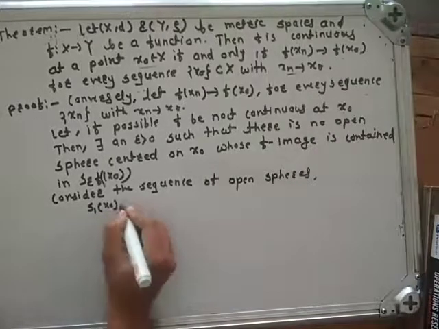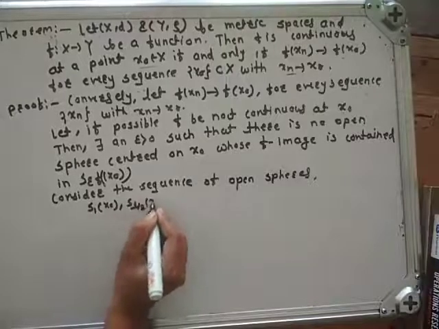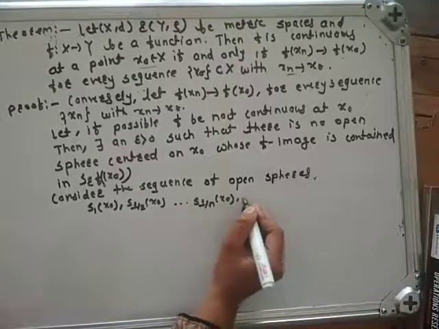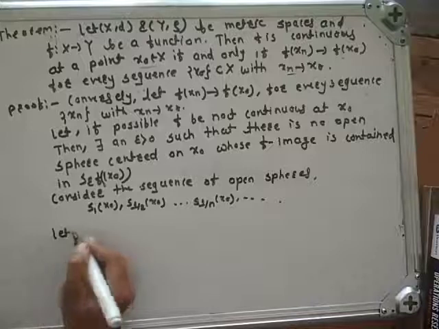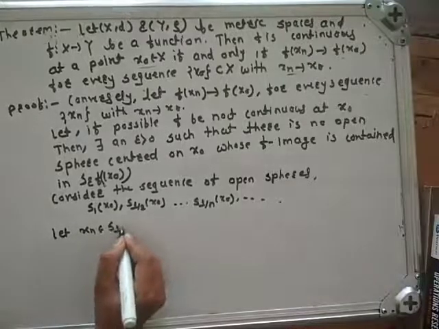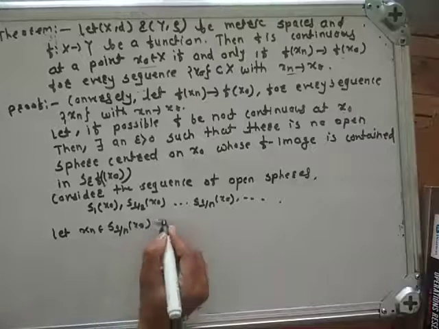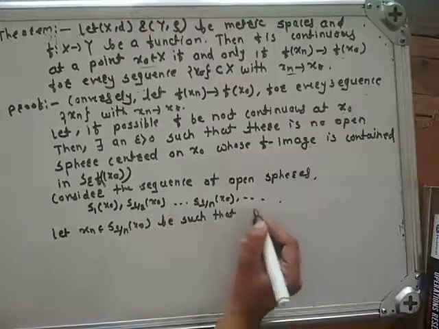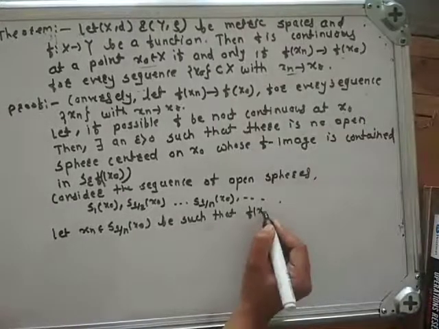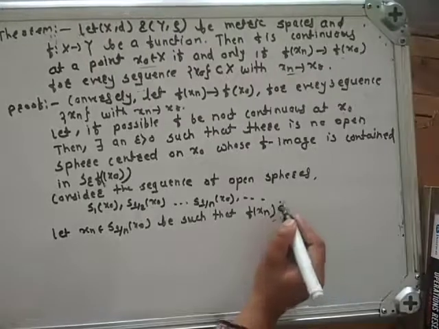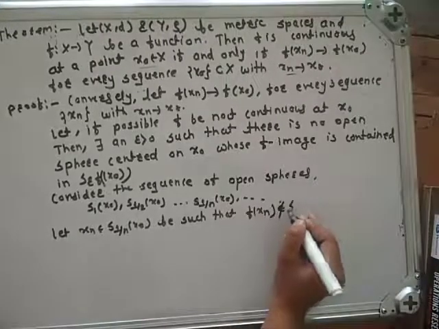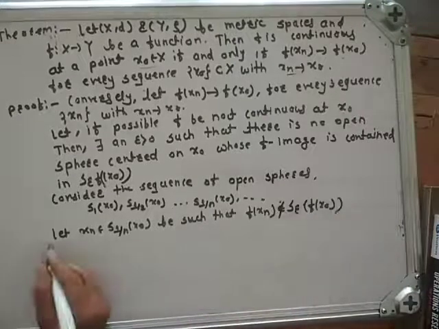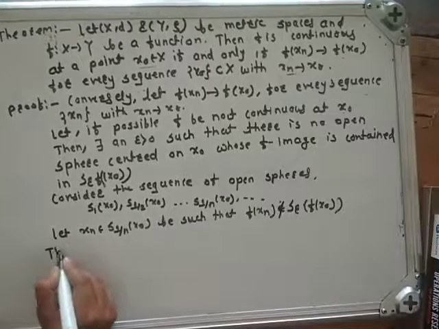S1 of x0, S1 by 2 of x0, and so on up to S1 by n of x0. Let xn belong to S1 by n of x0 be such that f of xn does not belong to S epsilon of f of x0. Thus we get a sequence